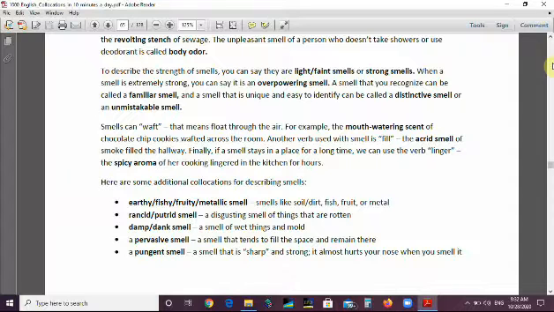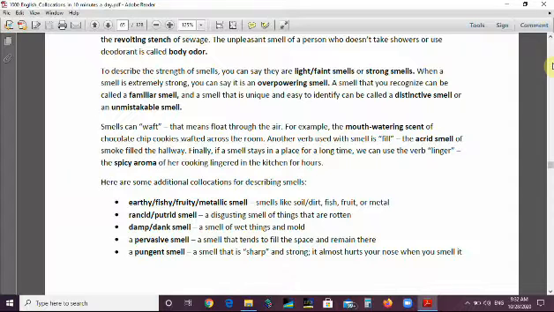Another verb used with smell is fill. The acrid smell of smoke filled the hallway. Finally, if a smell stays in a place for a long time, we can use the verb linger. The spicy aroma of her cooking lingered in the kitchen for hours. Here are some additional collocations for describing smells.